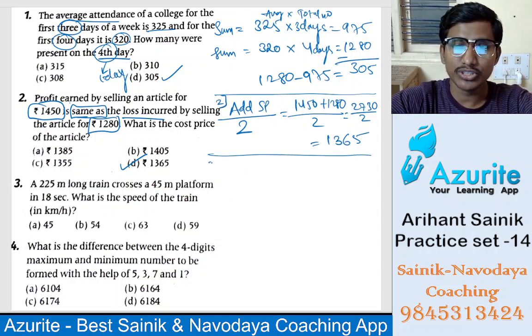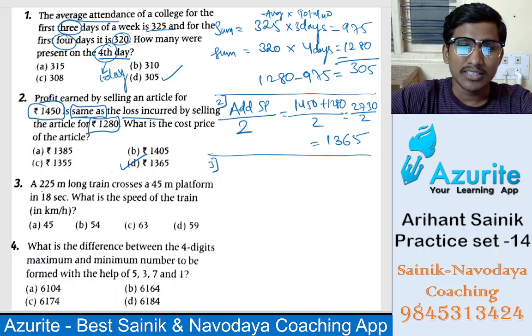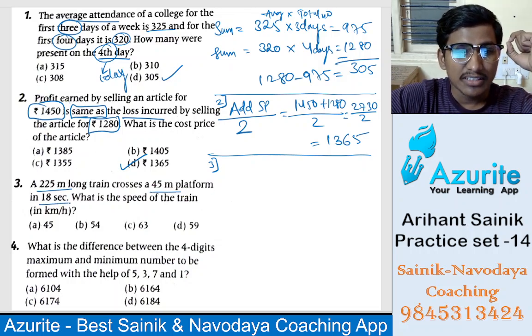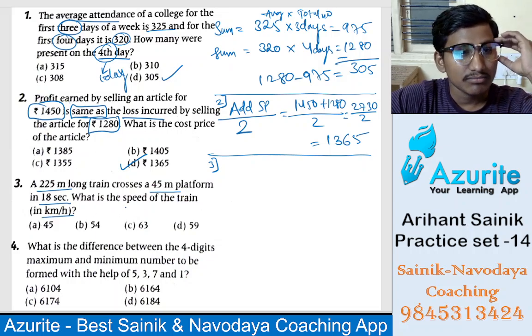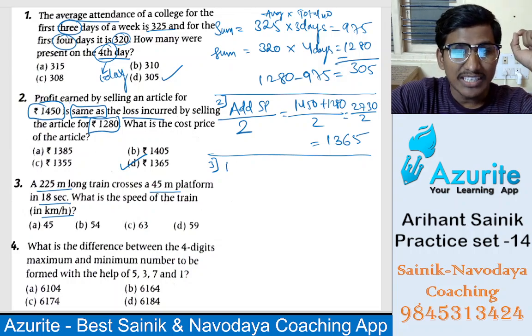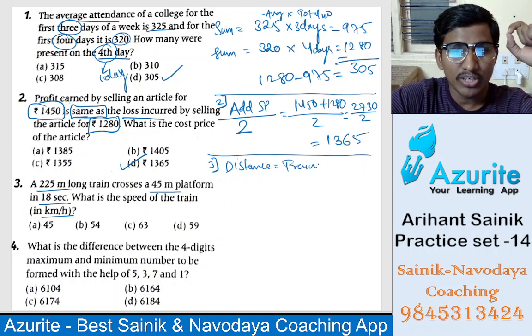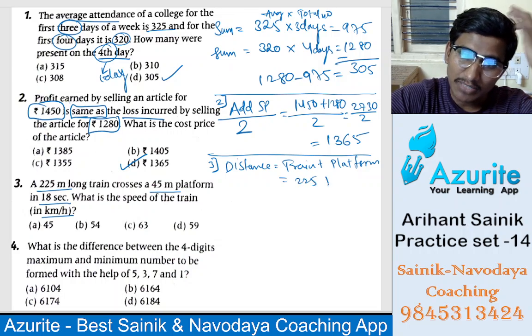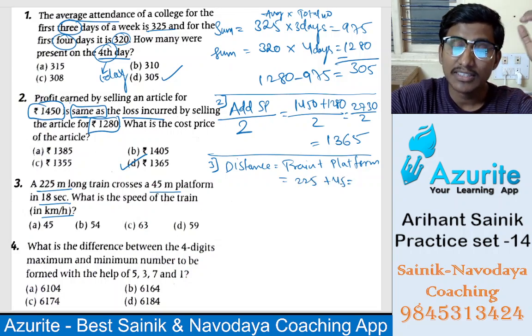Now what about the third question? How do we do it? A 225-meter long train crosses a 45-meter platform in 18 seconds. What is the speed of the train in kilometers per hour? I told you, total distance will be train plus platform. Train is 225, platform is 45. Total will be how much?